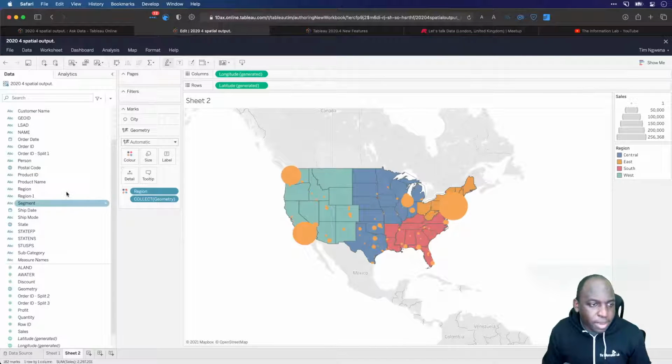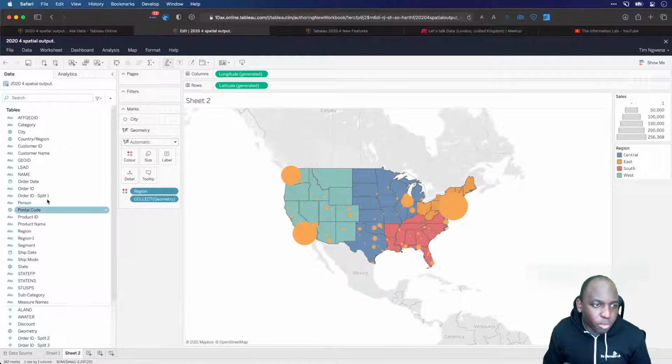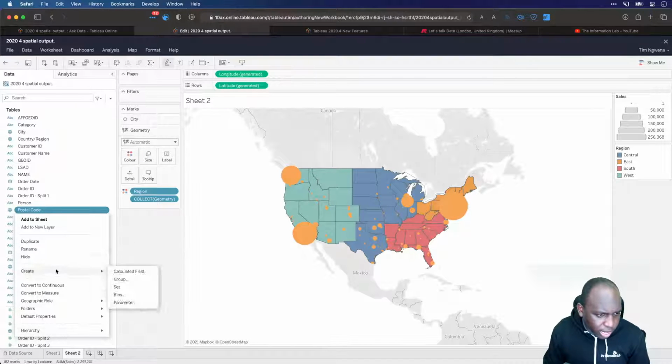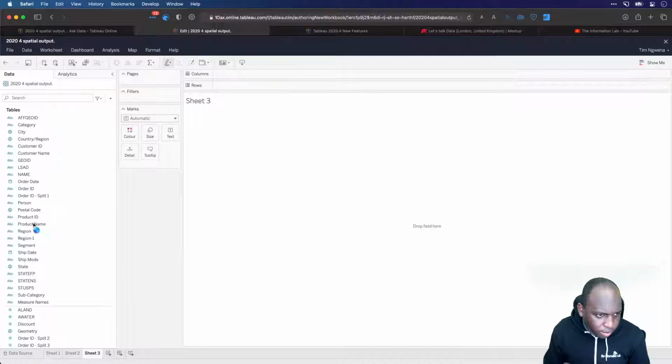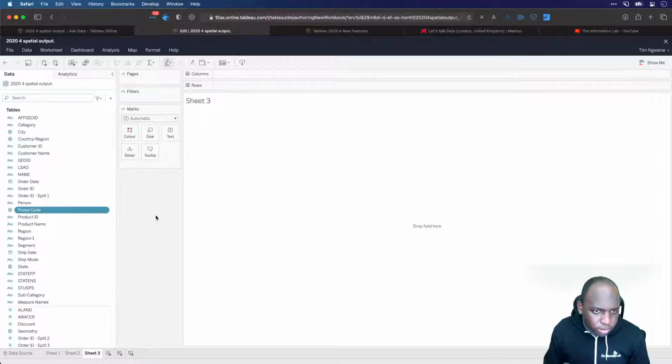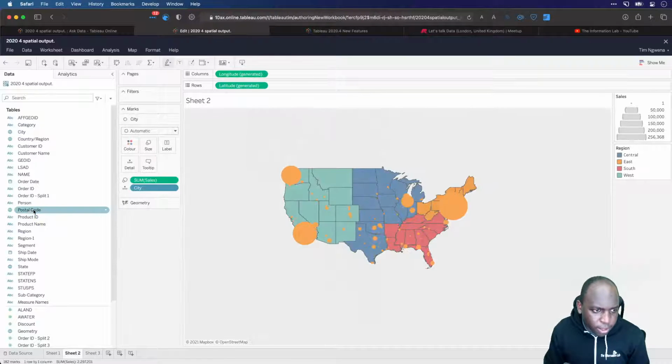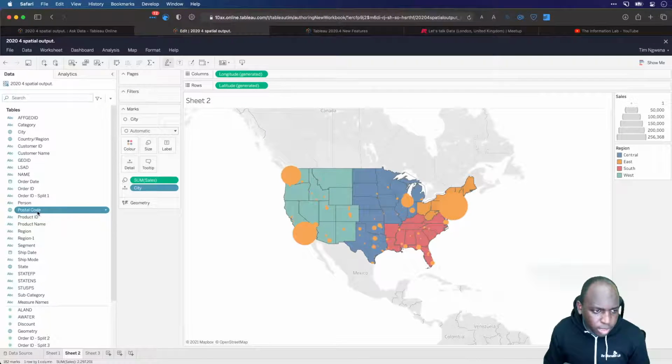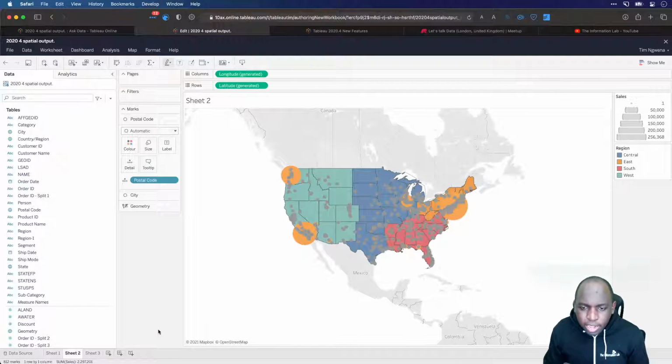And you can of course keep going with even more granular information. I think postal code here, if I just very quickly look at this, if I just open a new sheet, I'm not sure what this actually is in the American data set. Is it? Yeah, okay, it's pretty good. I think we're going to use that. Let's just see how granular that is on a map. It seems to be wanting to visualize it. So let's have a go. Let's just bring that in and drop it into postal code. Okay, yeah, that gets a lot busier. It's a lot more busier than the states.